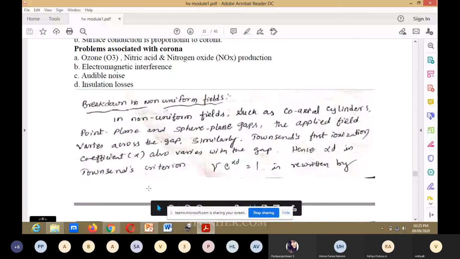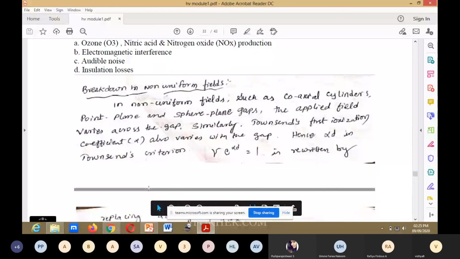Next is breakdown in non-uniform fields. In non-uniform fields such as coaxial cylinder, point plane and sphere plane gaps, the applied field varies across the gap. Similarly, Townsend's first ionization coefficient also varies with the gap. Hence, alpha d in Townsend's criterion, that is gamma e to the power of alpha d is equal to 1,